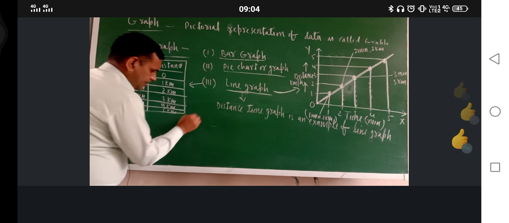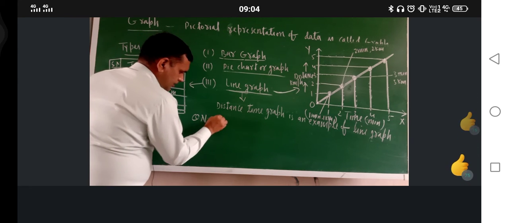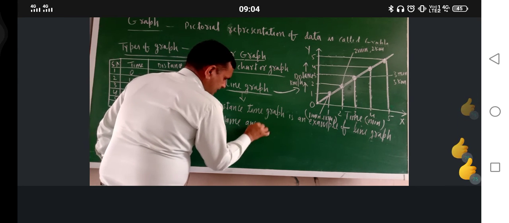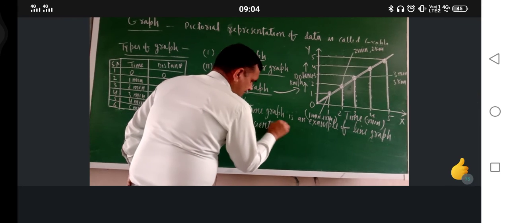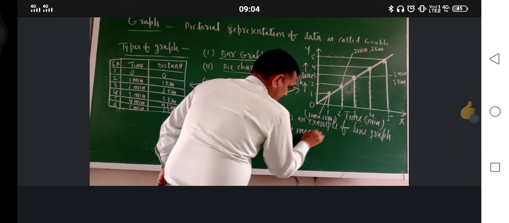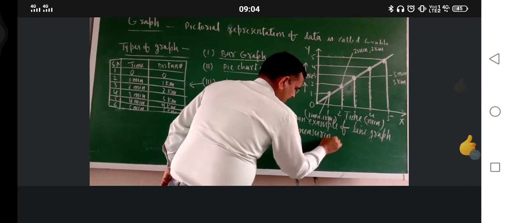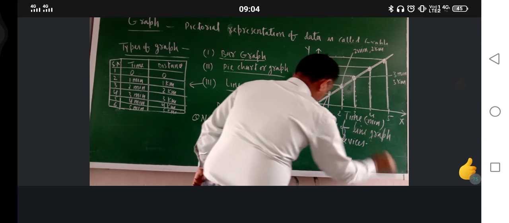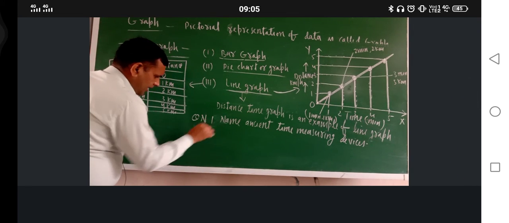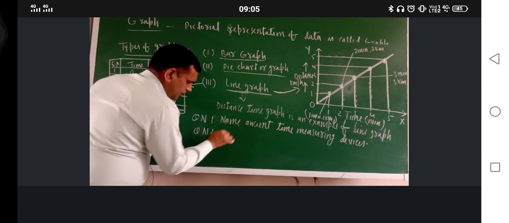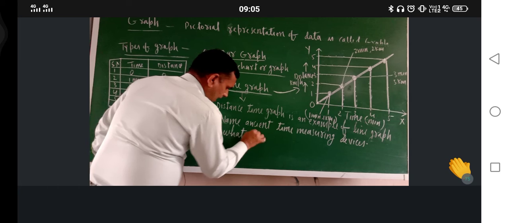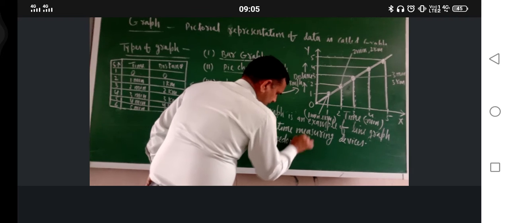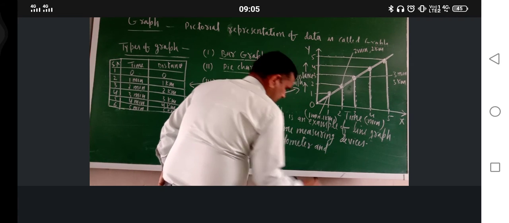First question is, name ancient time measuring devices. Question number 2, what are speedometer and odometer?